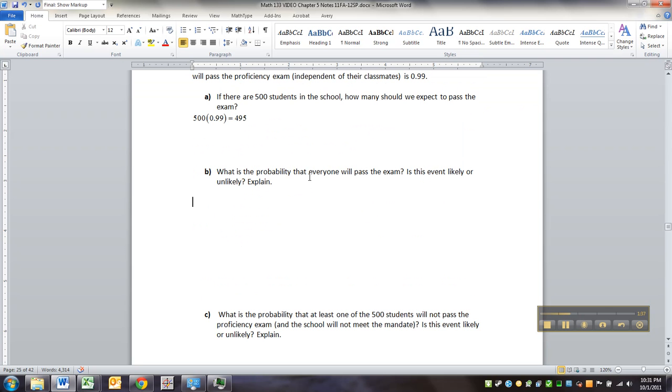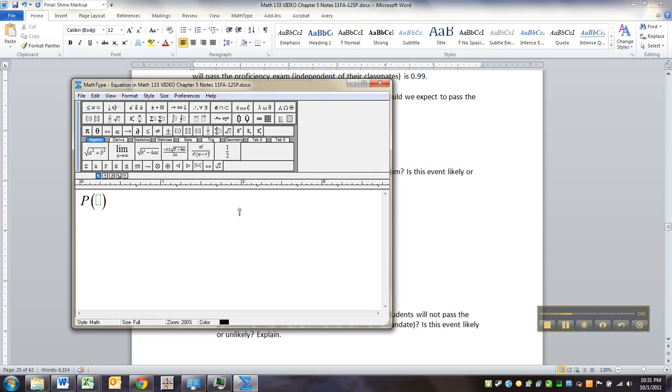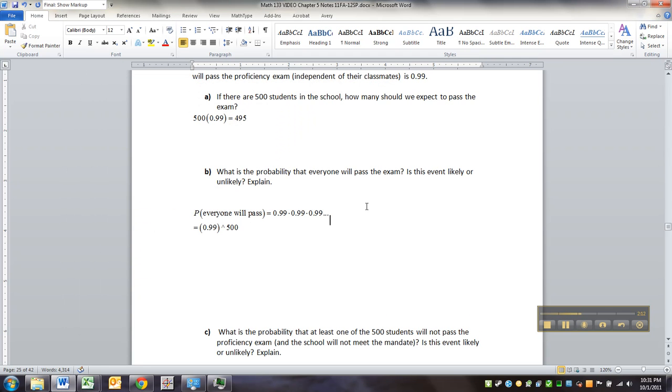So what is the probability that everyone will pass? Okay, so every person has a 99% chance of passing. That is so high. So 0.99 times, the next person would be 0.99, times the next person would be 0.99, and so on. Okay, and you'd have 500 of them, so it would give you 0.99 to the 500. Right? Really, really high.